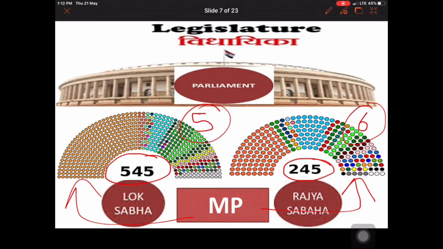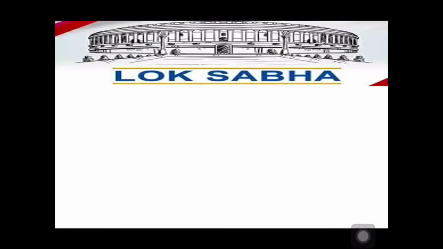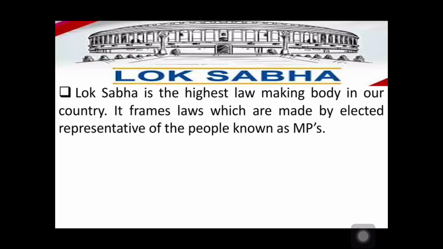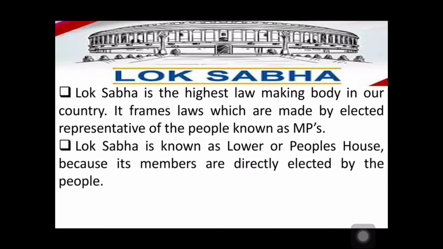So today we are going to talk only about the Lok Sabha. The Lok Sabha is the highest law making body in our country. It frames laws which are made by elected representatives of the people, known as MPs. The Lok Sabha is known as the lower or people's house because its members are directly elected by the people.